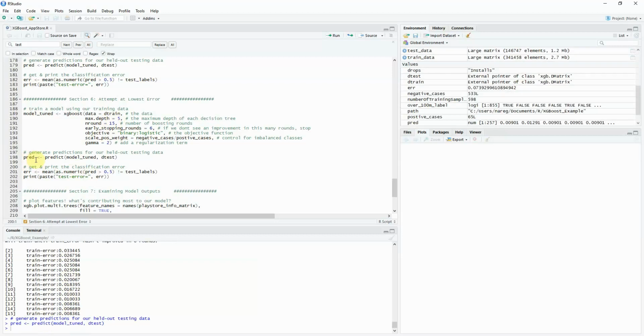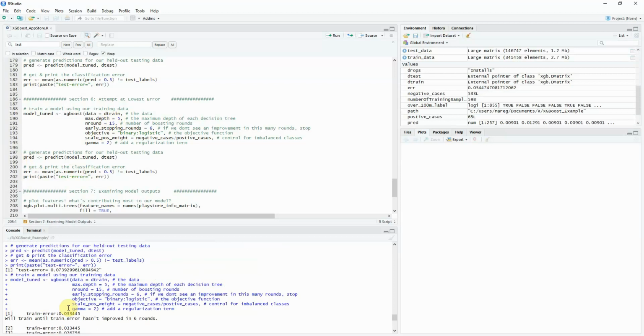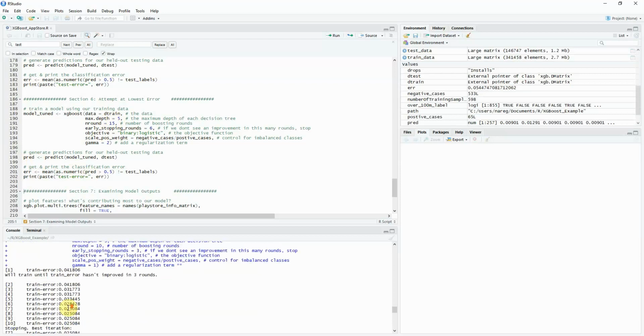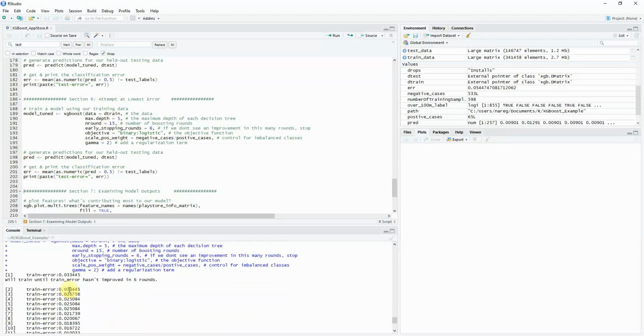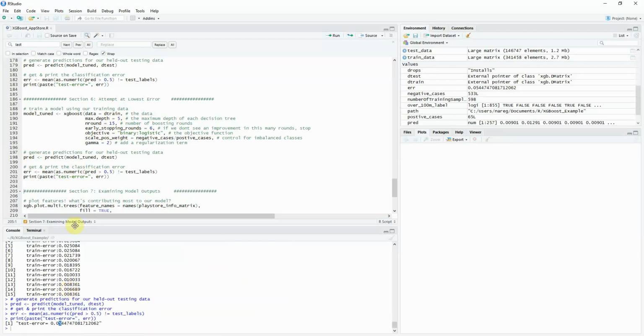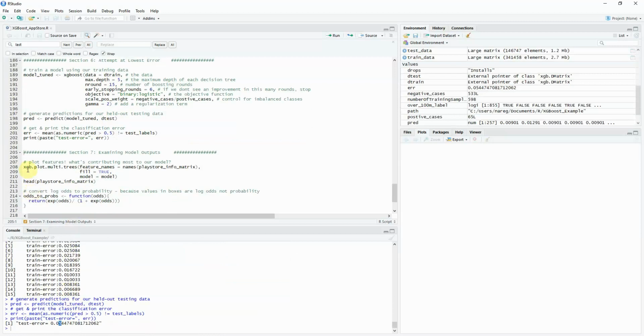So we'll go through and we'll run the prediction on the test data set, calculate the error, and then print the results. And then we actually had 0.54%, which still is not better than the basic model that we had. So that's an important thing to note: the more simple your data set is, the less tuning you need to do, because there's really not that much depth that you need to have. So there's no point in actually going above and beyond for it if you have a smaller data set.